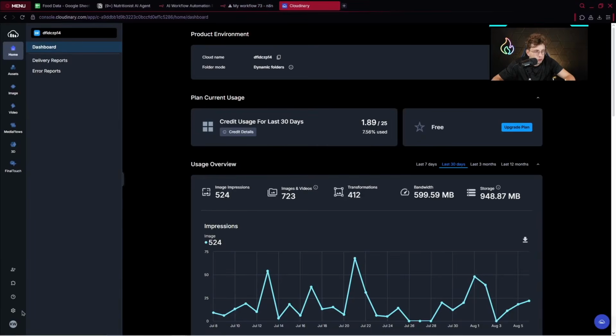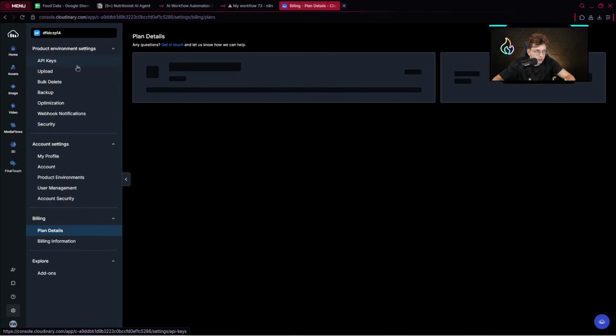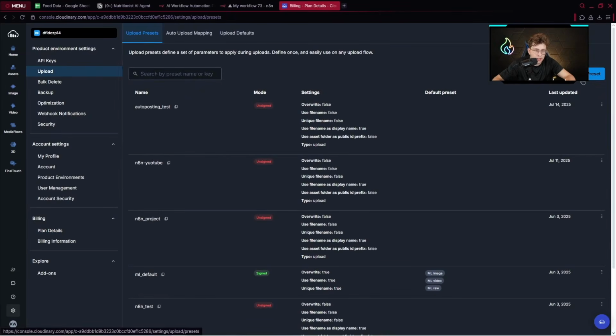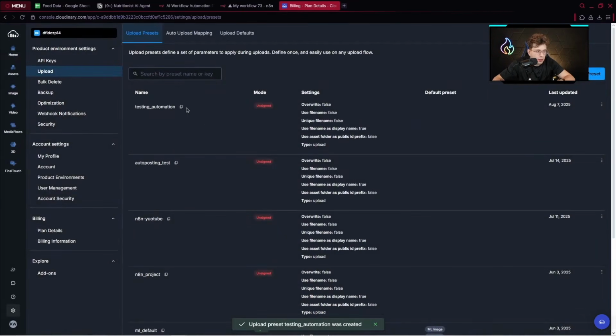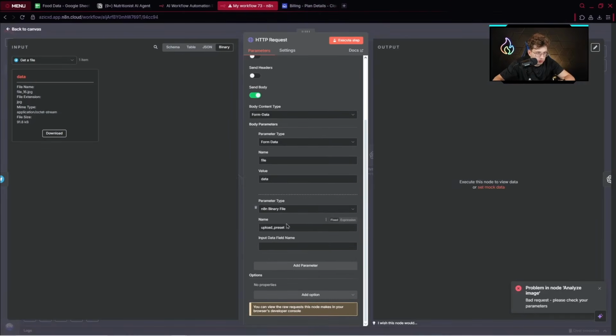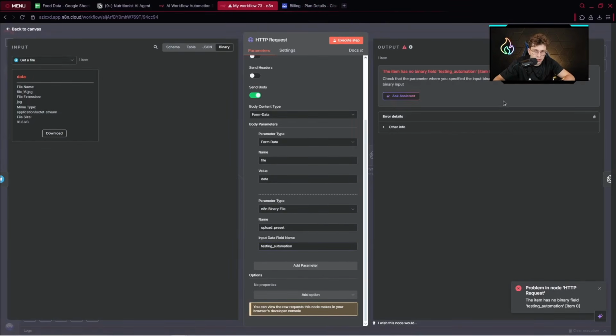And also when it comes to the preset, you need to go to settings, click on upload, and add upload presets, whatever, like testing, automation. You just click on signed, then you click on save, and now you can copy the name, just provide it here, click execute step, and now we've got an error.